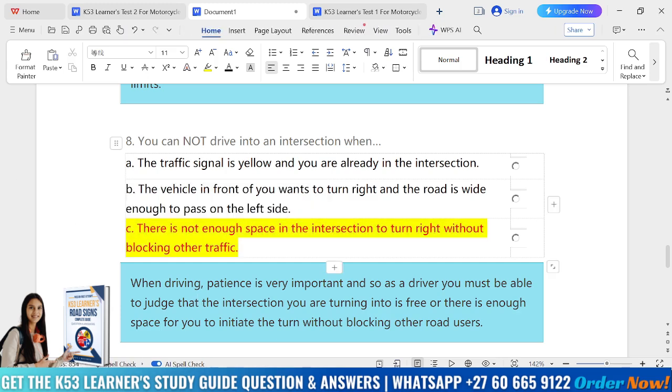Okay, so let me just read some of our notes here. So it says, when driving, patience is very important, and that's very true. So as the driver, you must be able to judge that the intersection you are turning into is free and there is enough space for you to initiate a turn without blocking other traffic. Okay, so basically, as a driver, you cannot turn into any intersection when you have judged that the intersection doesn't have enough space for you to make a turn without blocking other traffic.